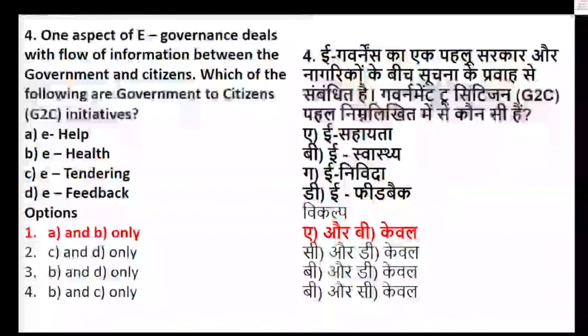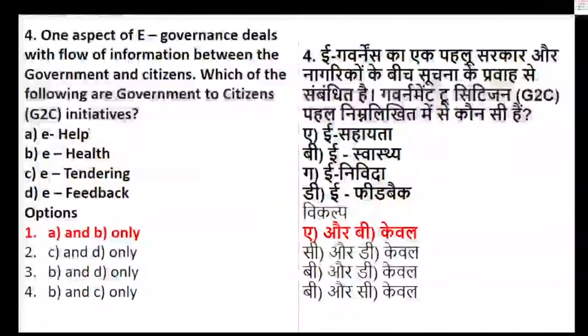Help as well as health. So tendering and feedback are not a part of initiatives from government to citizen. I hope this is very clear to everyone. We are talking about e-governance initiatives, that is, government initiatives to citizens. So basically it is e-help and e-health, not e-tendering or e-feedback.